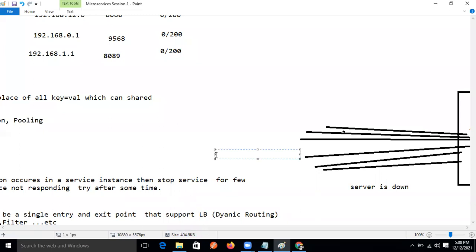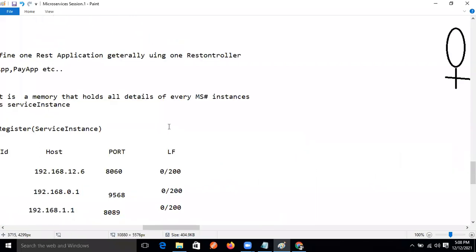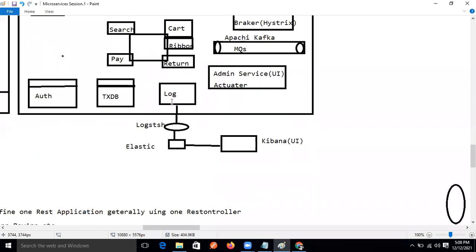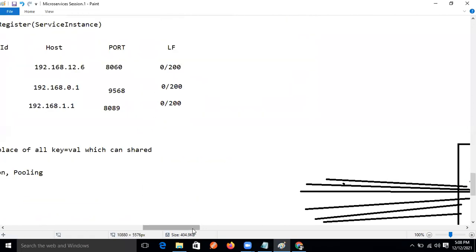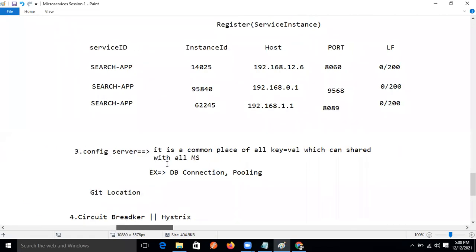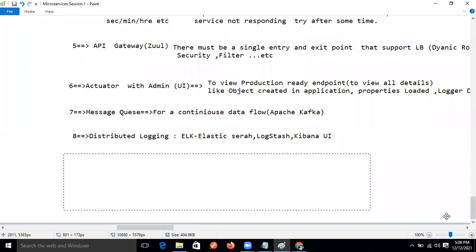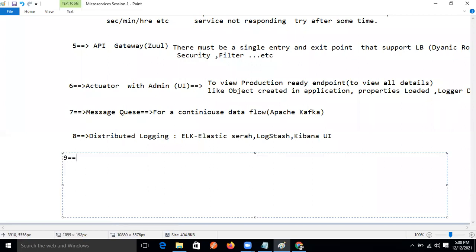Thanks. So to connect all microservices to each other, for that purpose we are using Ribbon. That is called microservices intra communication. So here, the ninth one, okay, ninth one.